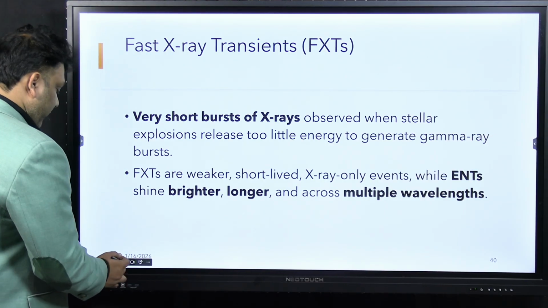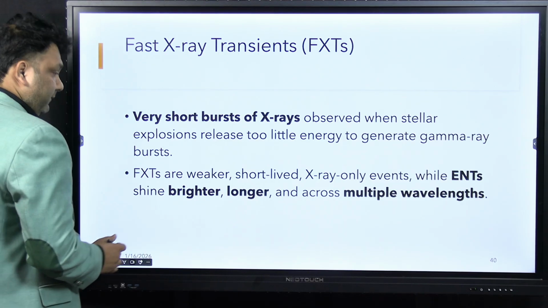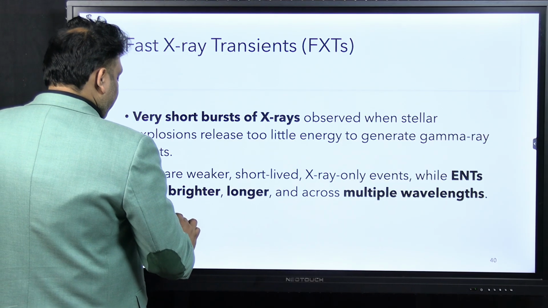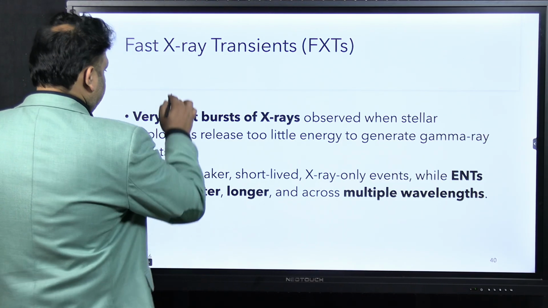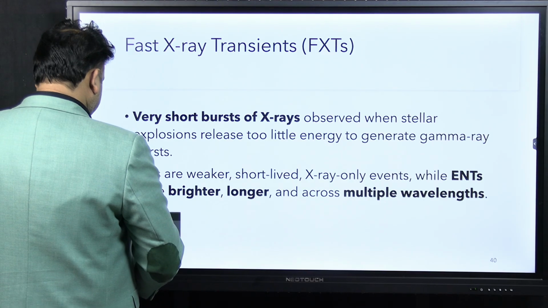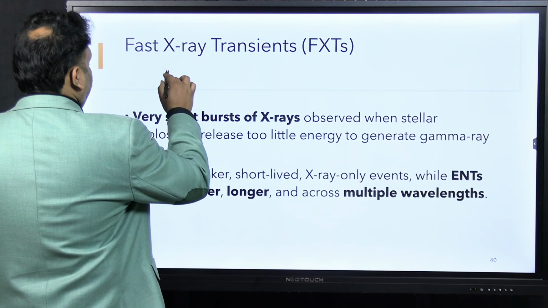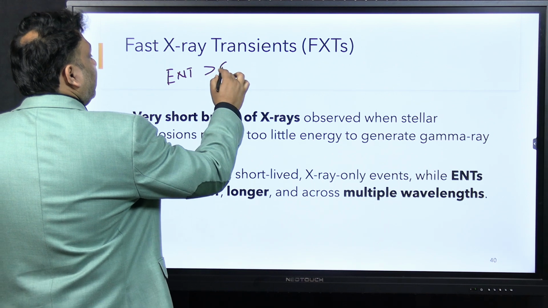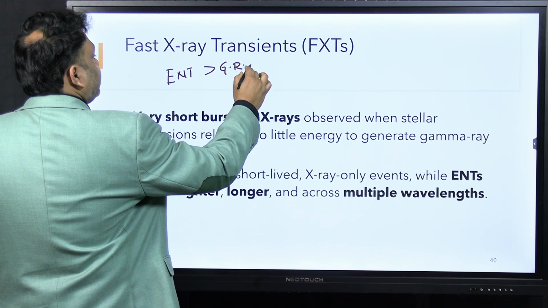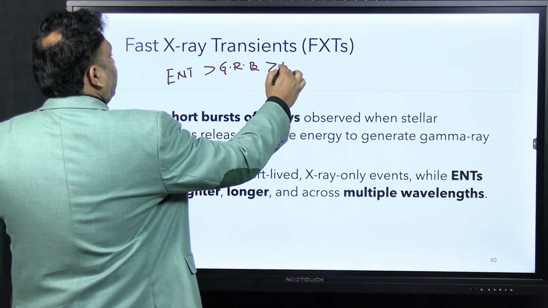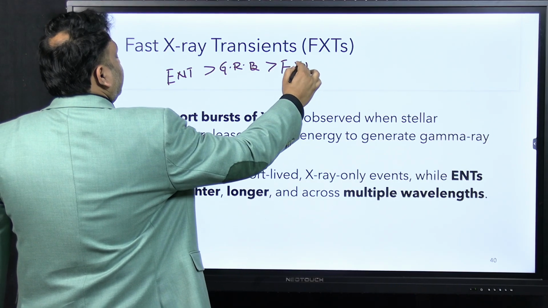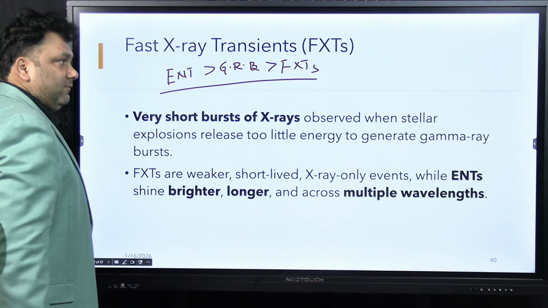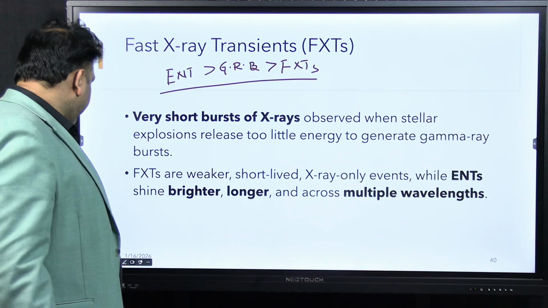So we can put it this way: ENTs, then you have gamma ray bursts, then you have FXTs. So this is in terms of intensity and energy.